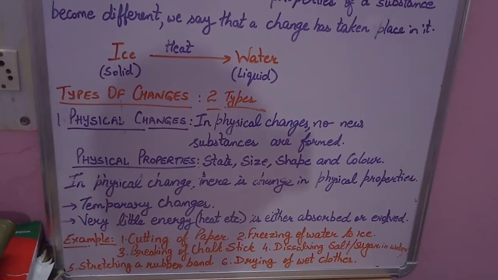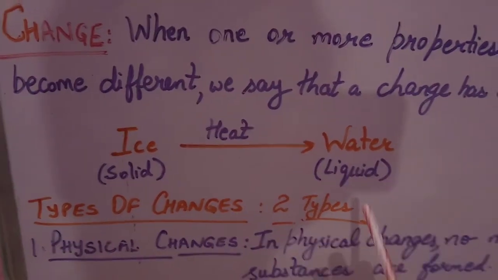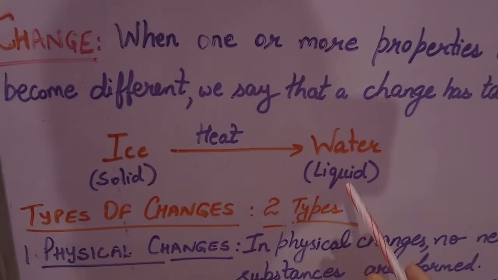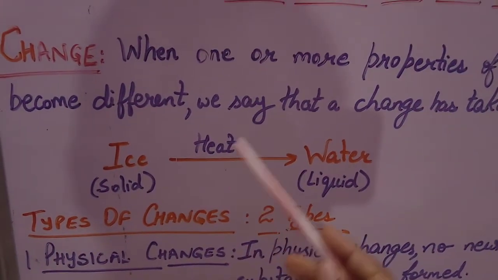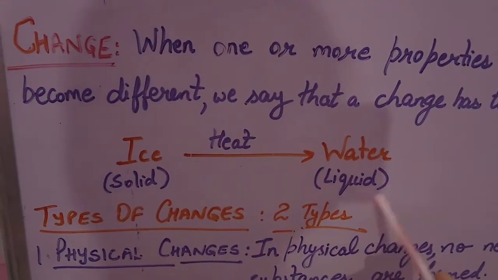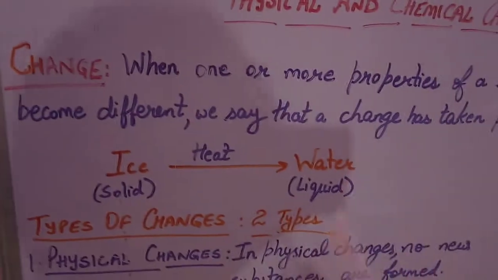इनको आप वापस कर सकते हैं. For example, ice. When it is given heat, it melts. It forms water. Whereas water, when it is supplied with freezing temperature, low temperature, then it turns into ice. So this change is reversible. This is only a temporary change.